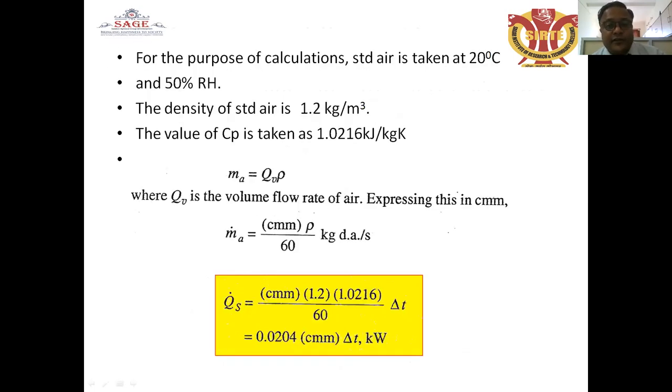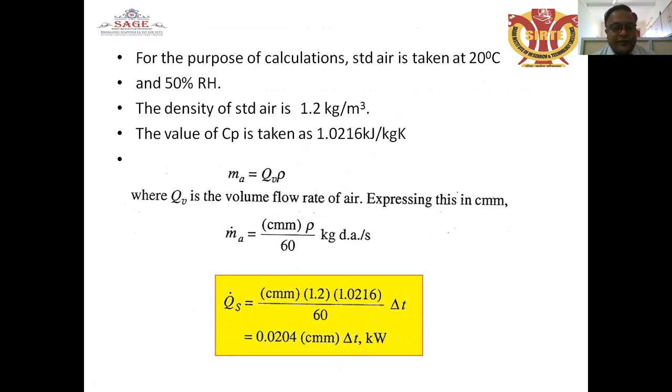For the purpose of calculation, standard air is taken as 20 degree centigrade of dry bulb temperature and 50% RH. The density of the standard air is taken as 1.2 kg per cubic meter. The value of Cp is taken as 1.0216 kilojoule per kg per degree Kelvin.